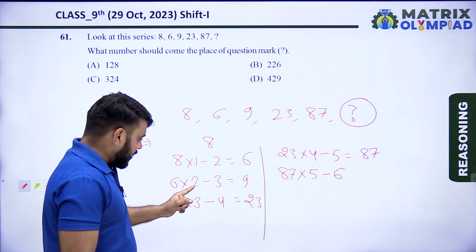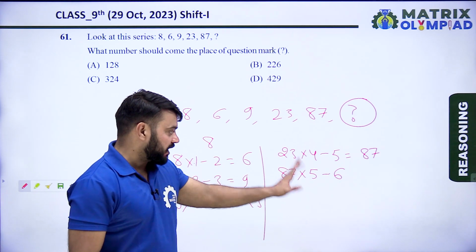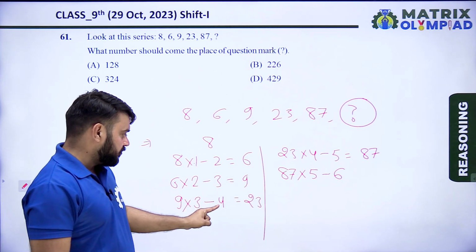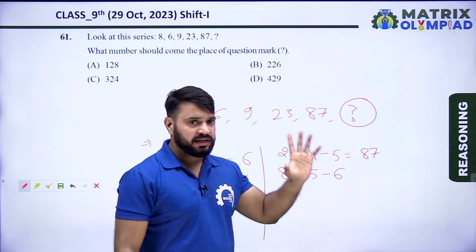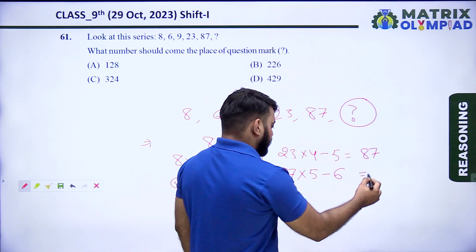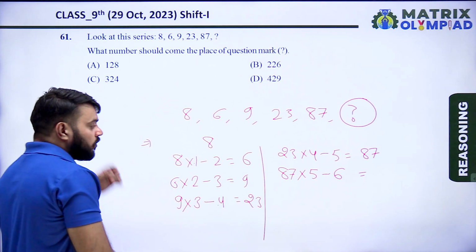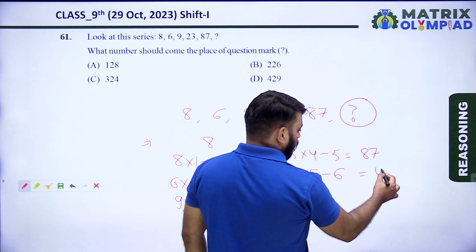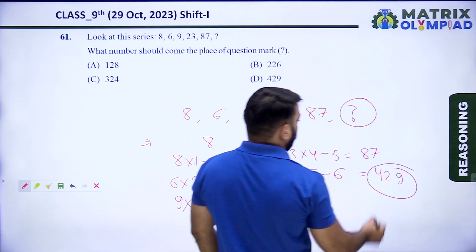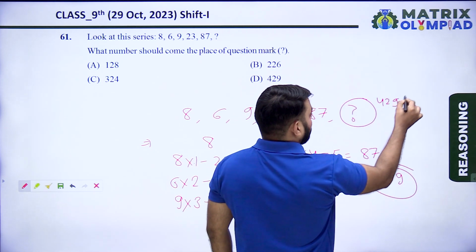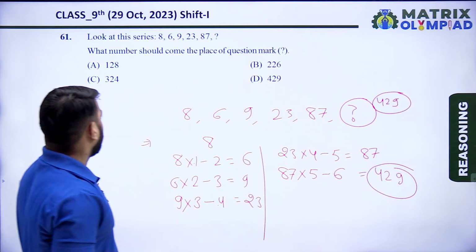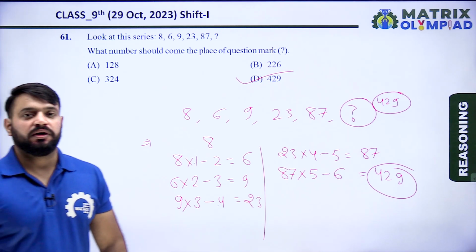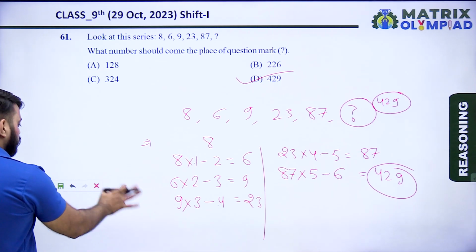Similarly, 87 multiplied by 5 minus 6. Multiplied by 1, by 2, by 3, by 4, now by 5. First minus 2, minus 3, minus 4, minus 5, now minus 6. So 87 multiplied by 5 means 435, minus 6 means 429. So 429 is the next term of this series. So here option B is the correct answer of this question. So let's move on to the next question.